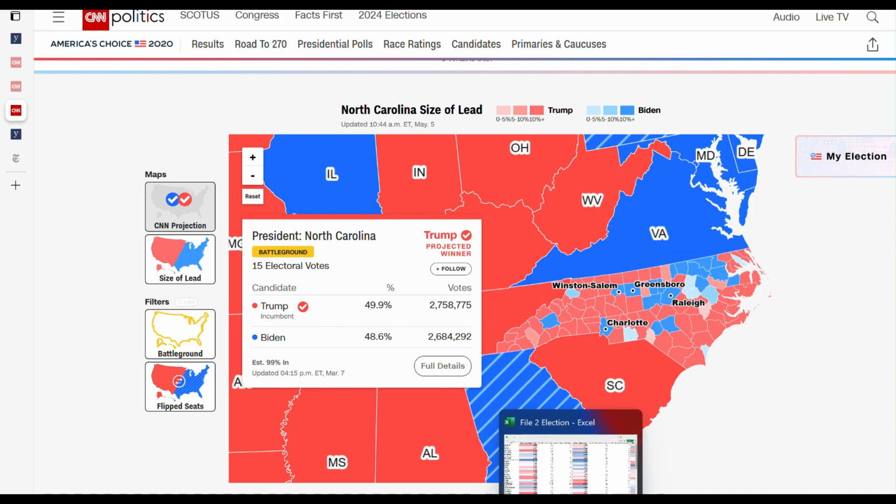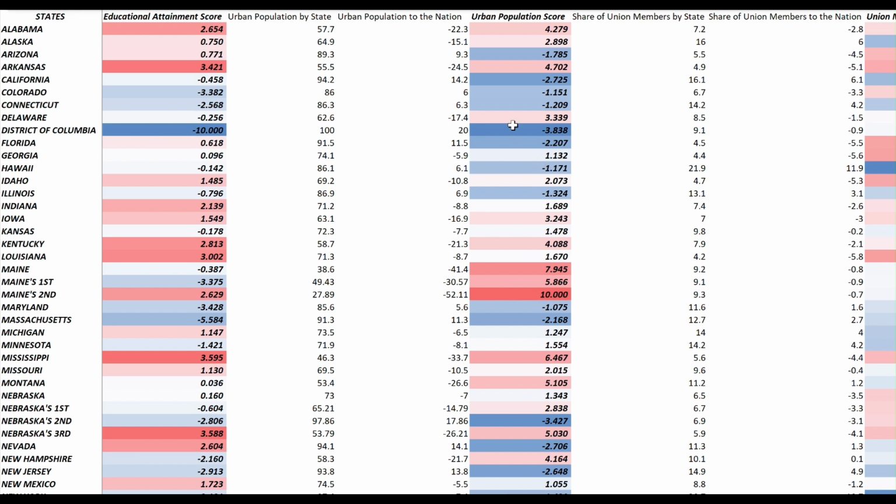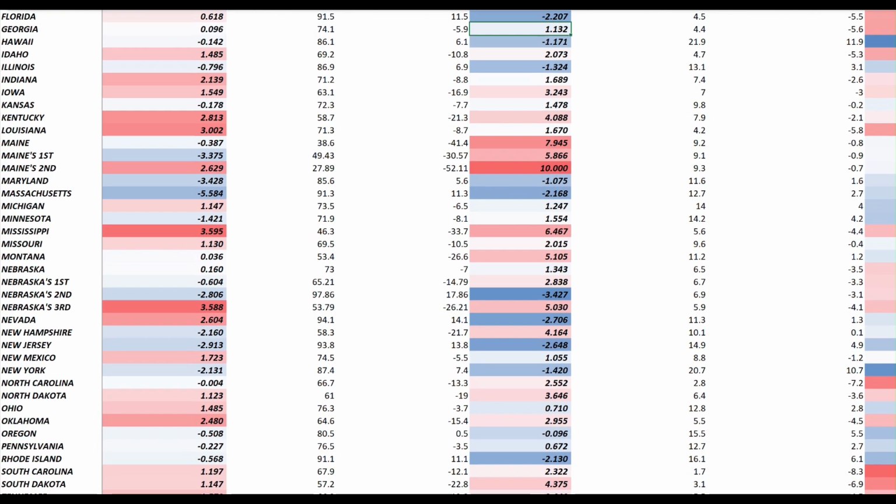And again, if you look here at the score, the state of Georgia, you can see, is actually a positive 1.1 score, which means that it's slightly rural. And if you go down here in the state of North Carolina, a whopping 2.5 score for North Carolina. So, of course, when you look at those numbers, it looks like Democrats are favored in the southwest and Republicans are favored in the southeast.